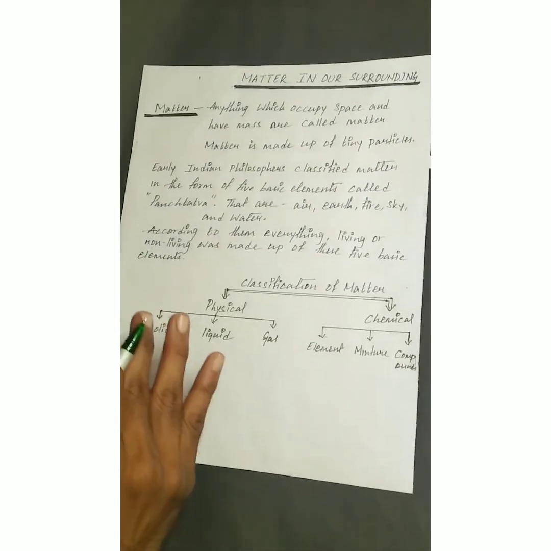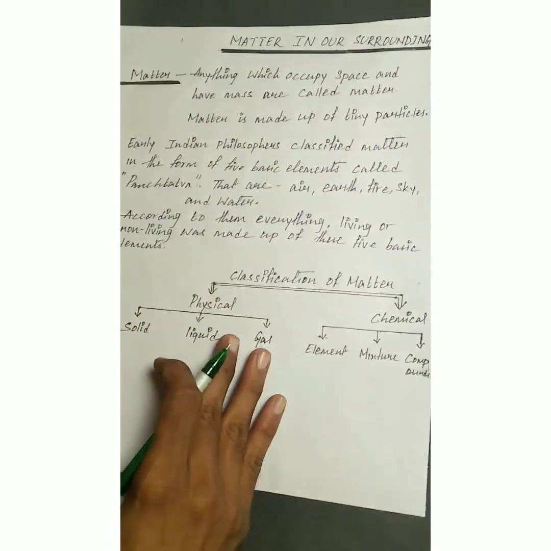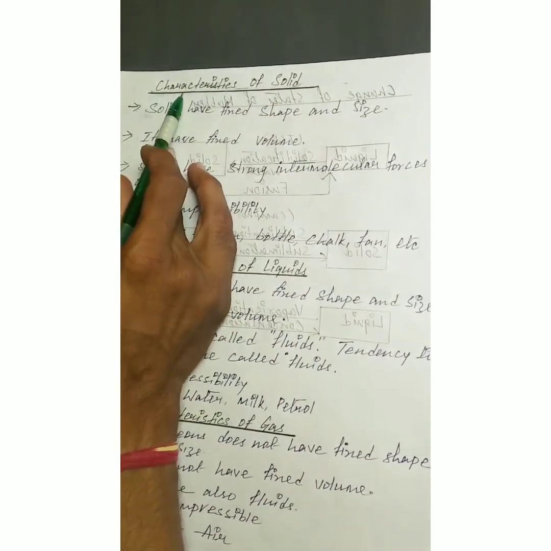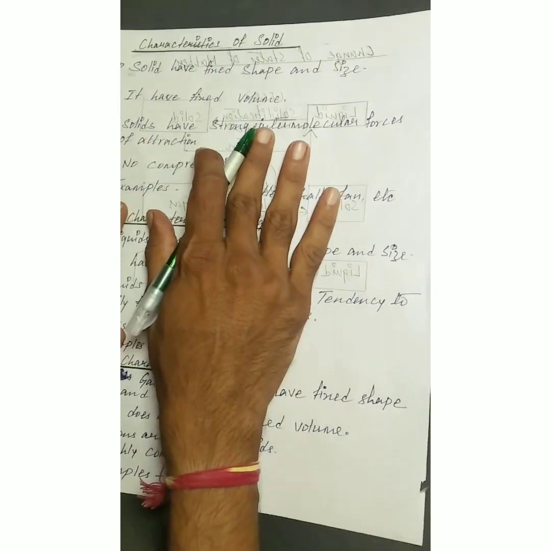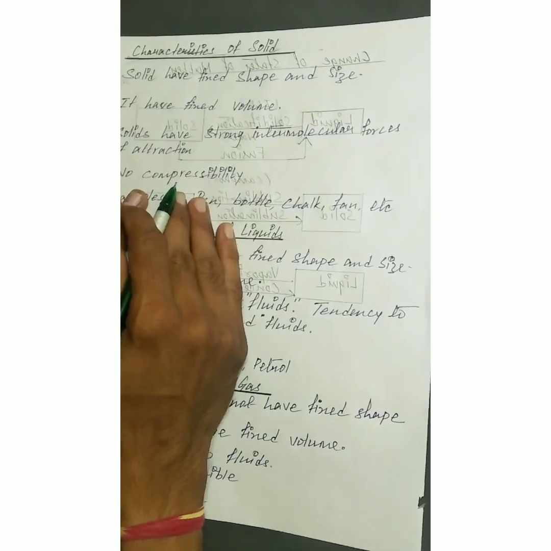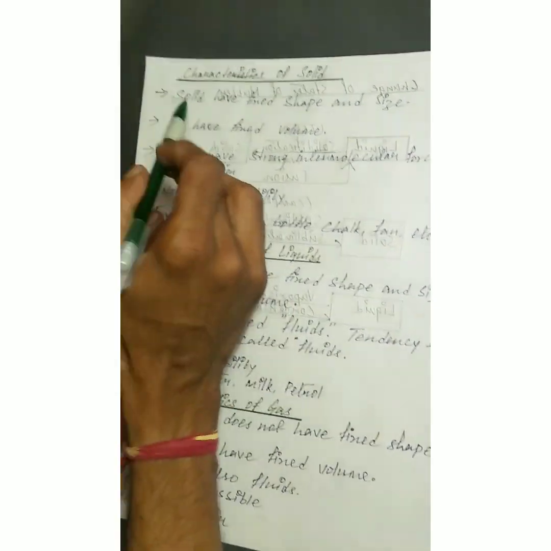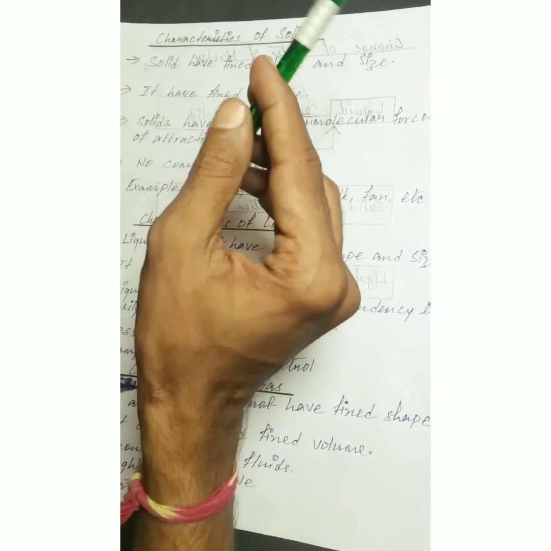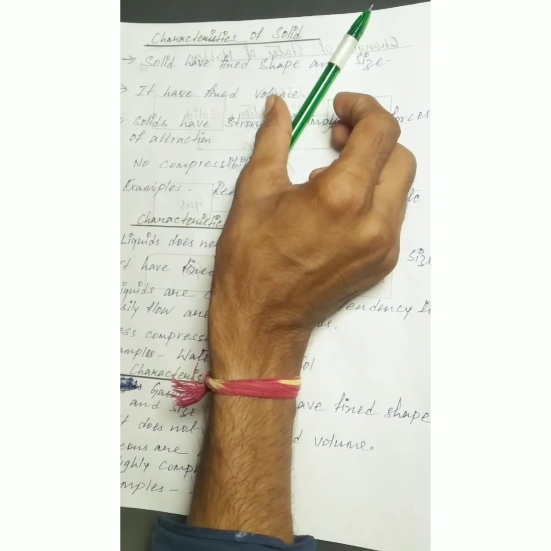Now, we will discuss each state. First, we will discuss the physical states of matter, that is solid. What are the characteristics of solid? Solids have fixed shape and size. For example, this is a pen.